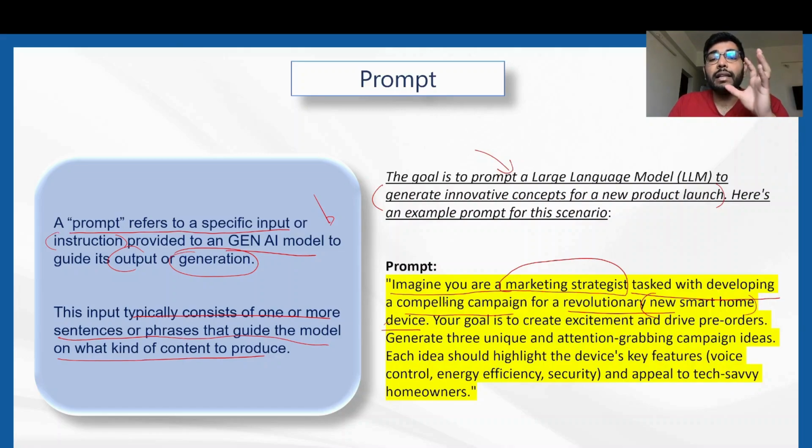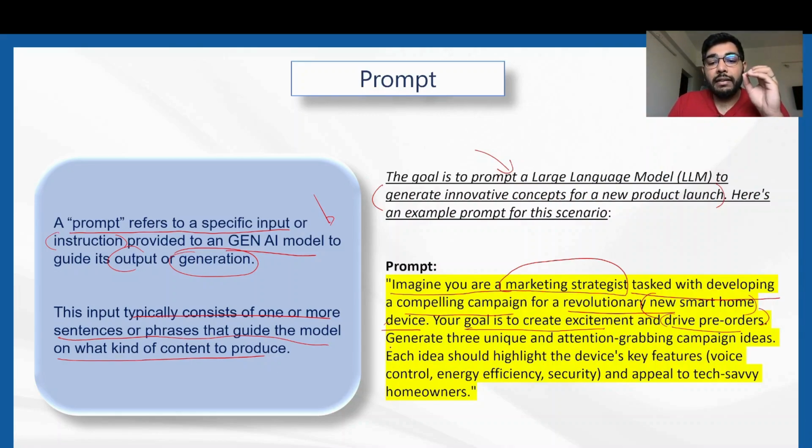You're asking the LLM to behave as a marketing strategist and to create a compelling campaign for a revolutionary product; the product that you have is a new smart home device, right? The goal of this particular campaign should be that it should create excitement and drive pre-orders. So you're specifically asking the LLM to create a compelling campaign which has a goal of creating excitement in the market and driving pre-orders. So specific, right?